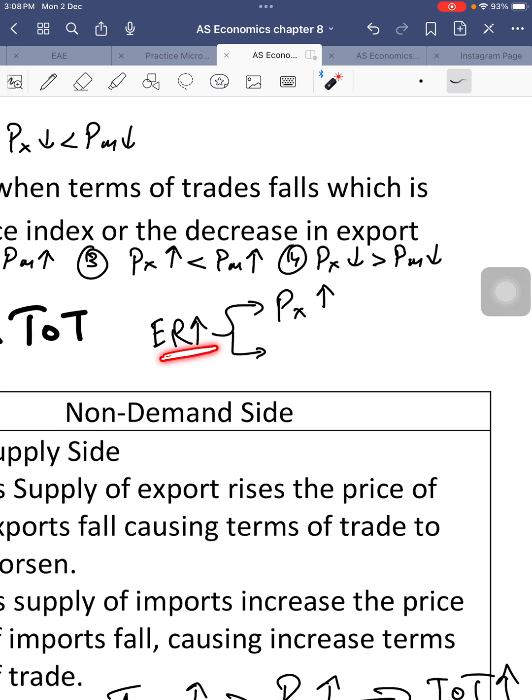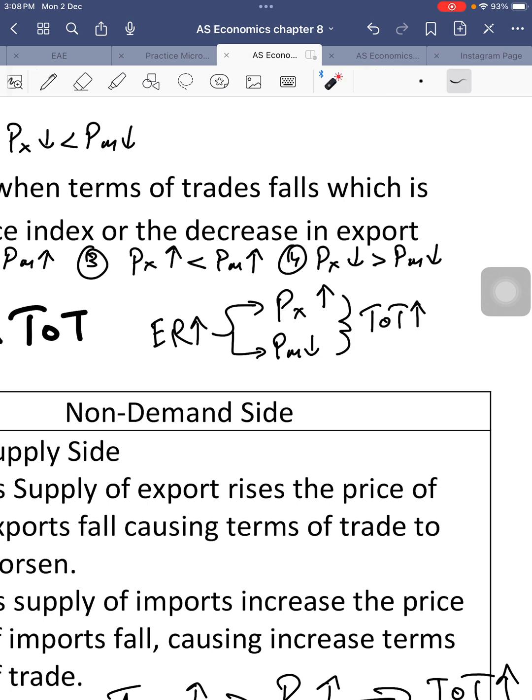since our currency has become expensive, our imports will become cheaper to us because their currency is becoming cheaper for us. Right? So as a result, when their currency becomes cheaper, their goods become cheaper. That means our imports become cheaper. Both of these ultimately lead to an increase in terms of trade.